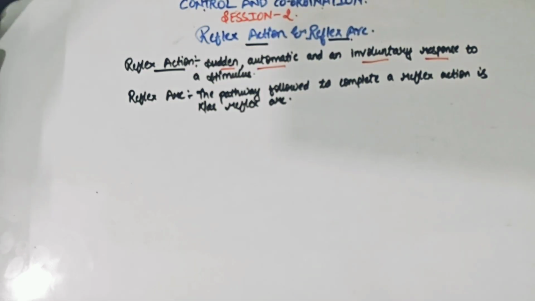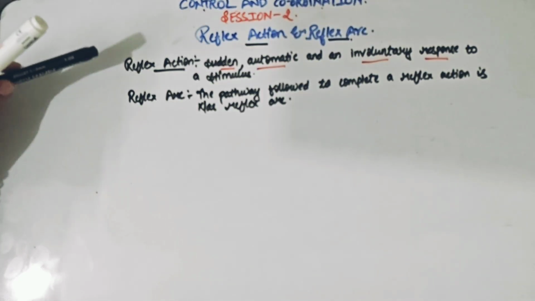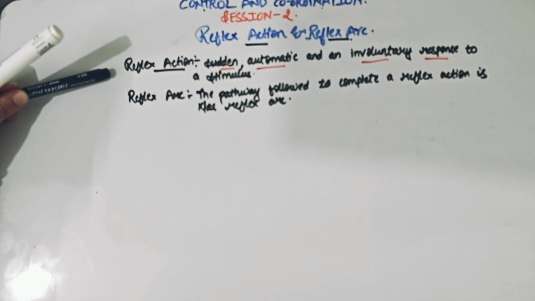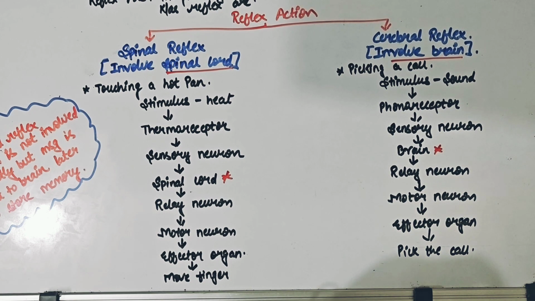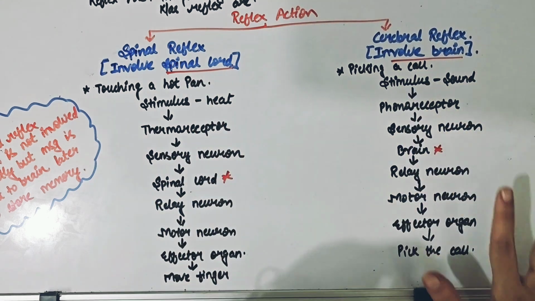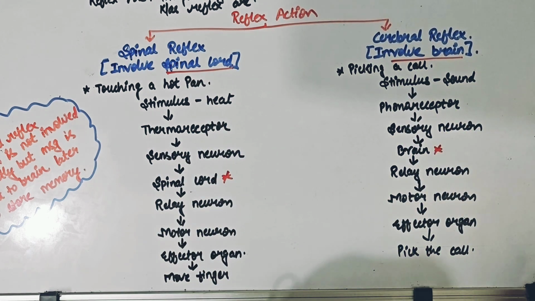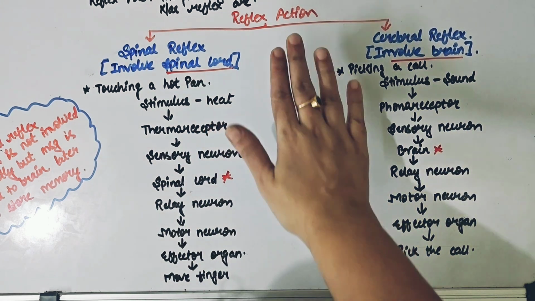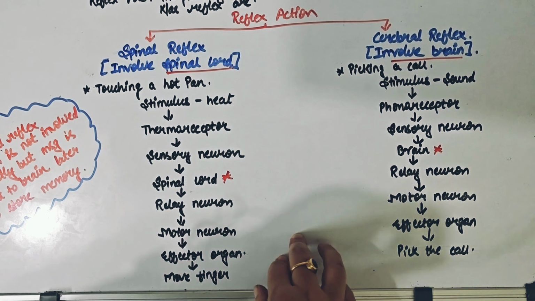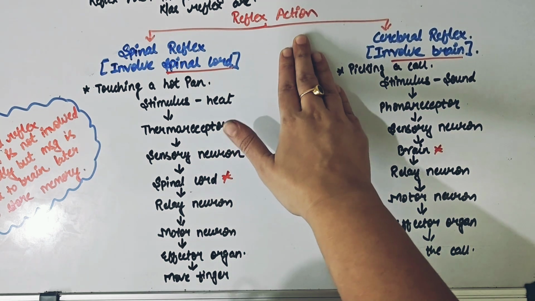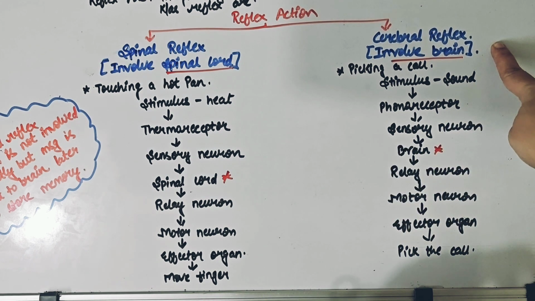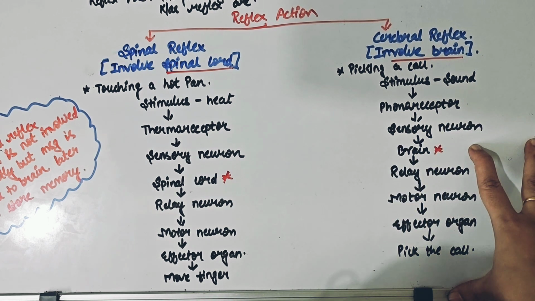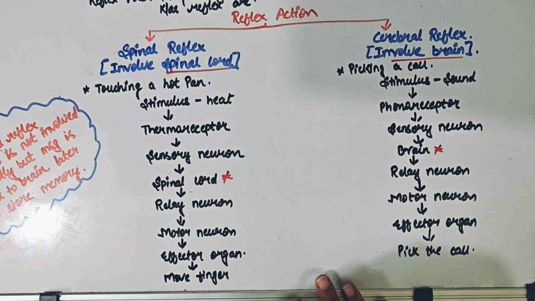So let us now understand the concept of reflex action in detail, and whether there are any types or cases. Let us see. As you can see here, I have drawn a flowchart which explains the concept of reflex action completely. Children, there are certain reflex actions which involve the spinal cord as the primary organ, and there are certain reflex actions which involve the brain as the primary organ.